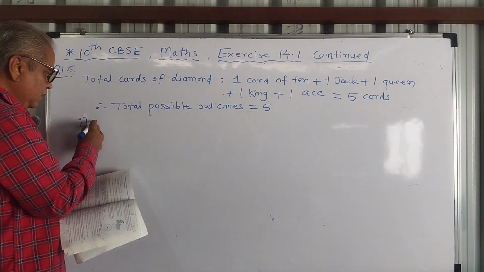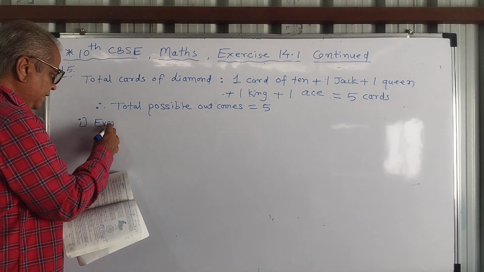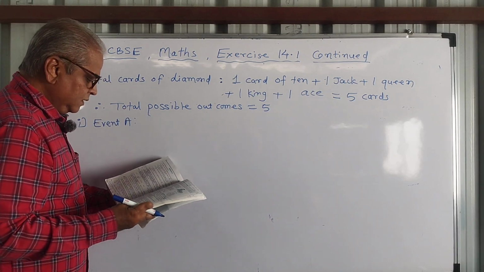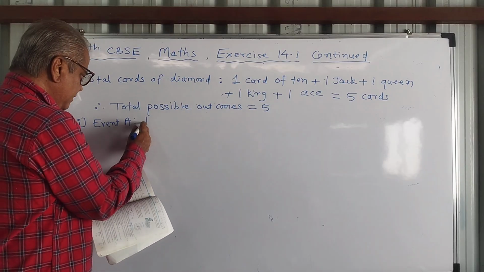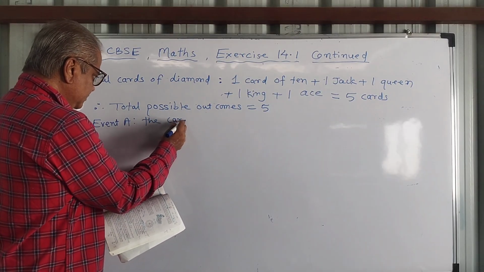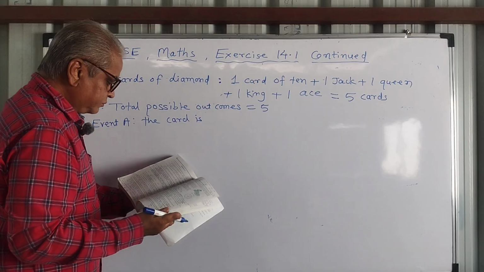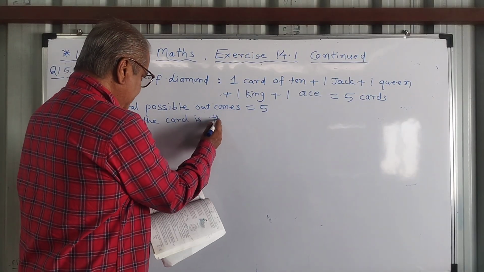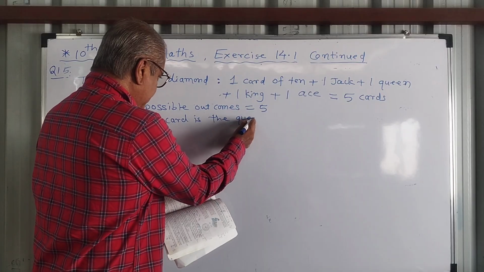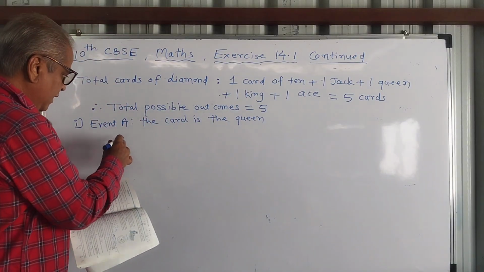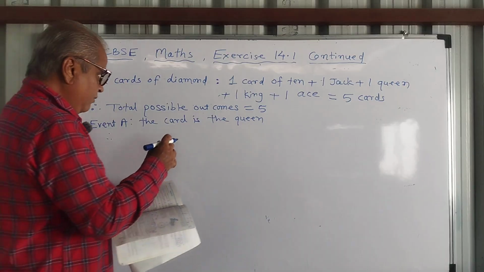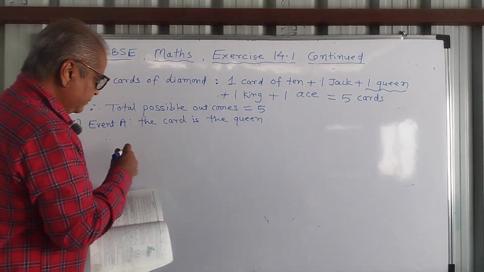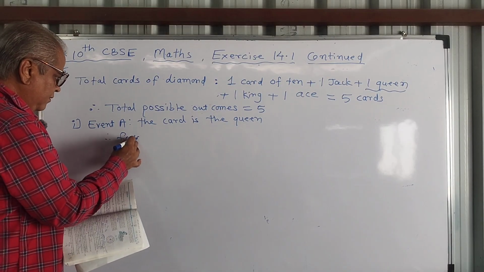So event A, the card is the queen. Favorable outcomes, I have here 1 queen only. So favorable outcome is 1.